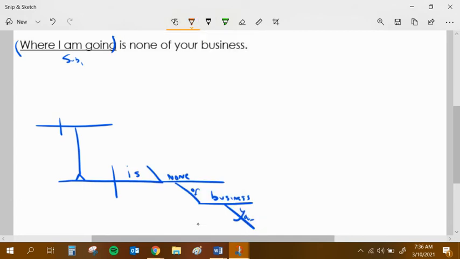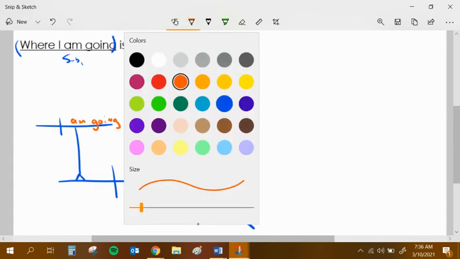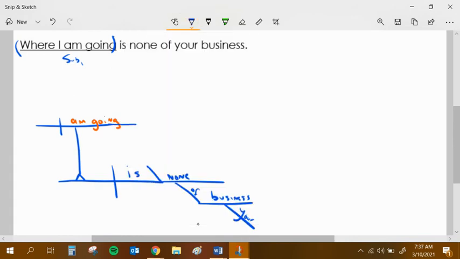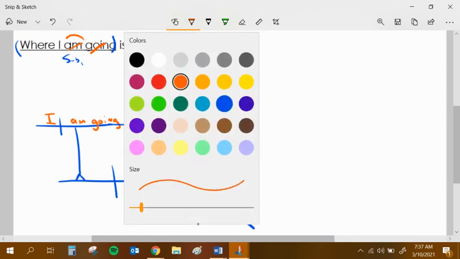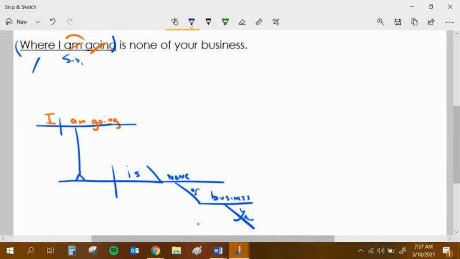So, change my color. My verb is am going. This is when I find it's really valuable to start with the verb. So I'm going to start with that verb, am going, extend my line a little bit. Then I can go backwards. My subject's in front of it, which is the word I. Now I'm left with the word where. If I go back to my notes that I just wrote down, I made a note that the word where is always going to be treated like an adverb. It's an interrogative, but I'm going to treat it like an adverb.